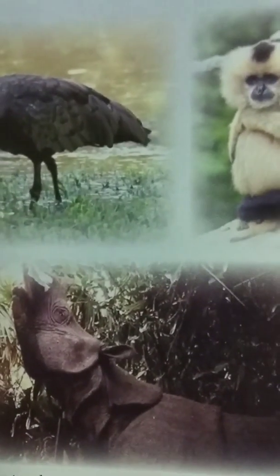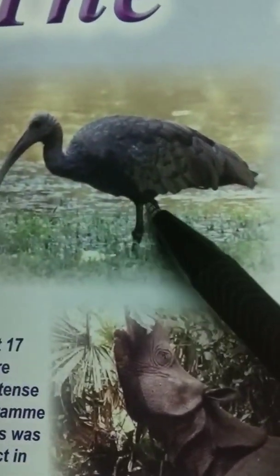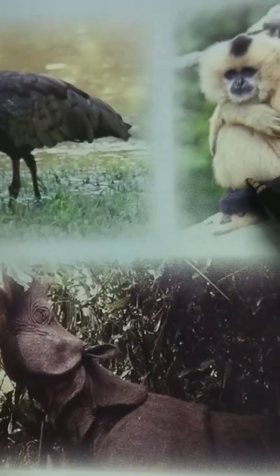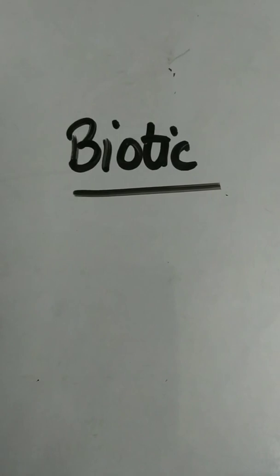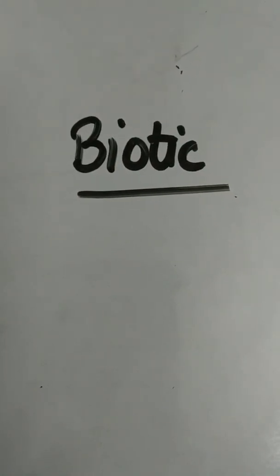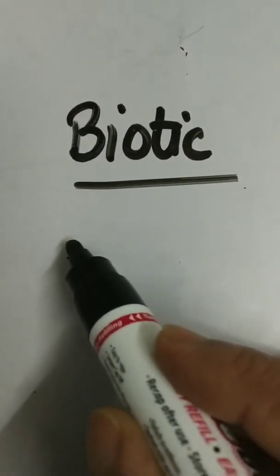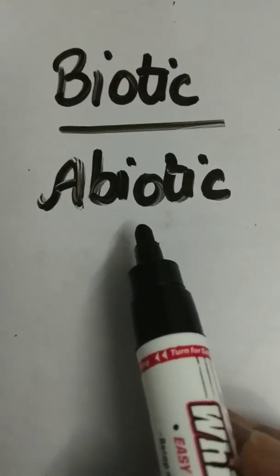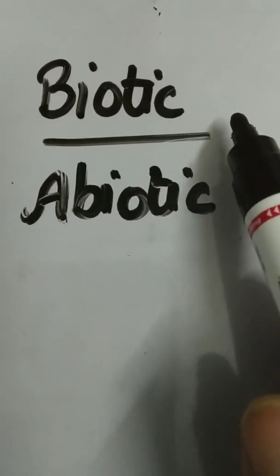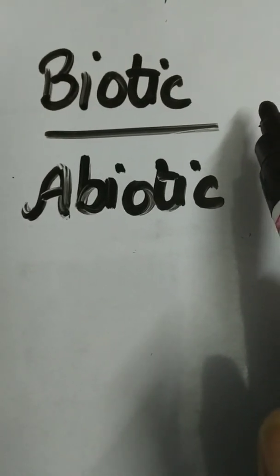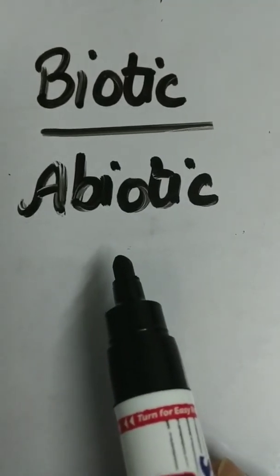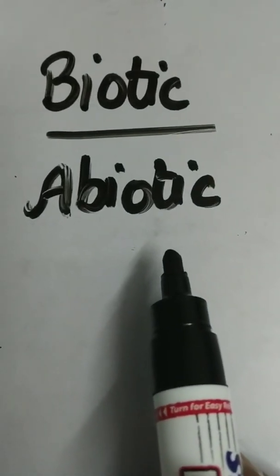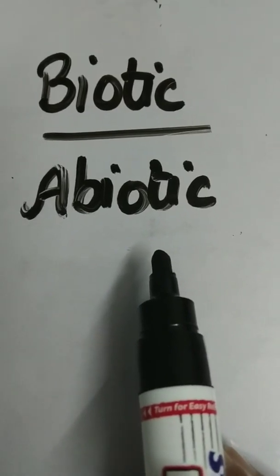All living things in this environment are biotic component. In nature, two types of component exist, biotic and abiotic. Biotic components, all living things in the environment, are the part of biotic component. All non-living things in this environment are the part of abiotic component.